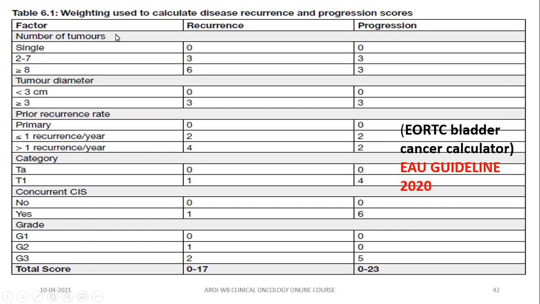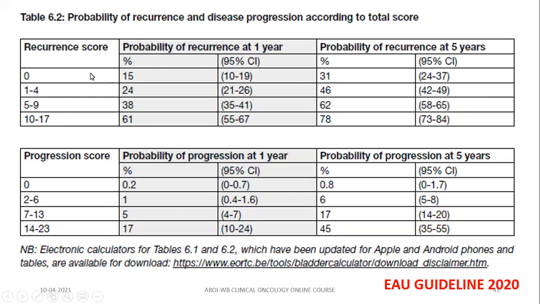It is very easy. So you can see this is the number of tumors, diameter, prior recurrence rate, TA or T1, associated with CIS or not, and grade. And according to that, you can do the scoring, and you put the score, and you can detect the probability of recurrence both at 1 year and 5 years, as well as probability of progression at 1 year and 5 years. Now there is also a CUETO risk protocol, which is a Spanish group protocol.